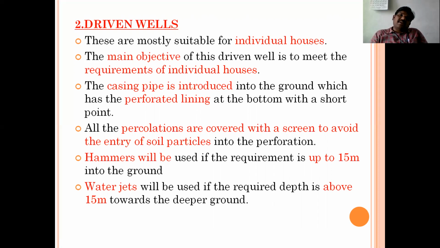That is the reason that when you get water from hand pumps, you mostly cannot observe soil particles, because the perforated lining acts as a barrier to avoid their entry. The percolations are covered with a screen to avoid just soil particles. Based on the requirement of the depth, you may opt for hammers or for water jets. What is the requirement? If the depth is up to 50 meters, you can go for hammers. If the depth is more than 50 meters, there is no other way, you should go for water jets.